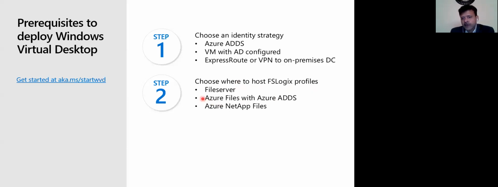The easiest option is to use the Azure Files option, which is like a platform as a service option. You just need to create a storage account. In that, you will create a file storage, and then you can use it. But this option can be used only with the ADDS. So if you're using Azure Files, you need to use Azure ADDS.